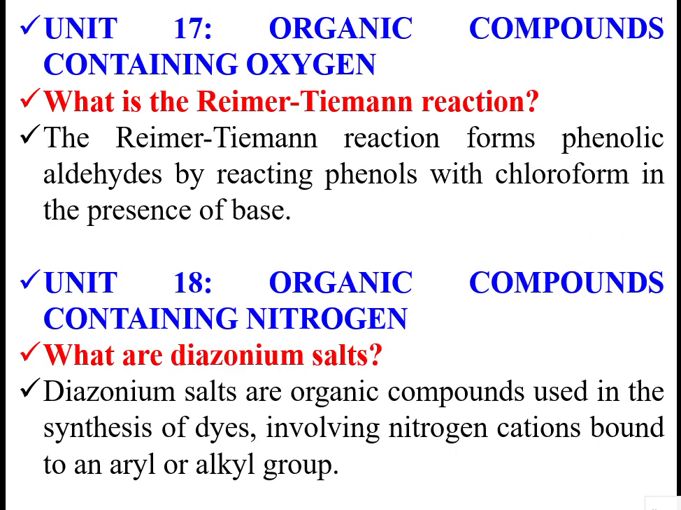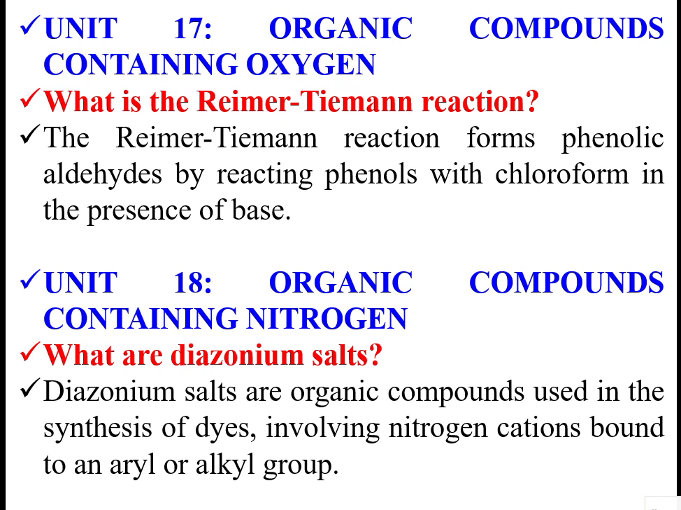Then organic compounds containing oxygen, most of them are carbohydrates, which are the energy sources for food. In these reactions, the Reimer-Tiemann reaction forms phenolic aldehydes by reacting phenols with chloroform in the presence of a base. That mechanism is explained by Reimer and Tiemann.